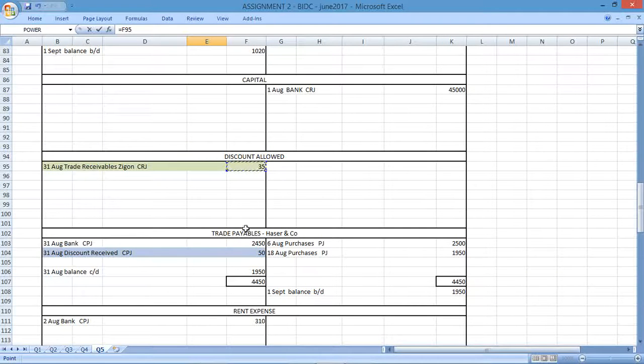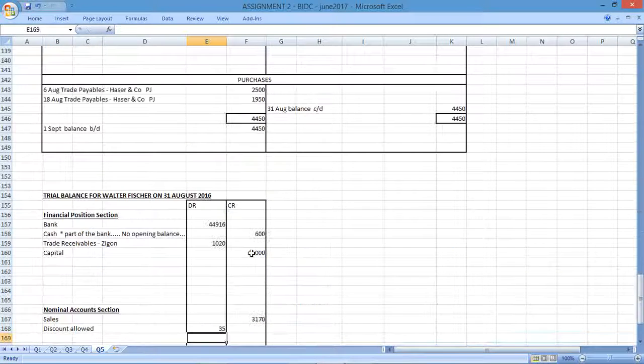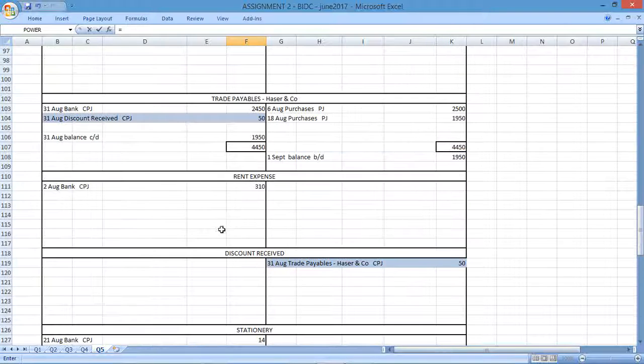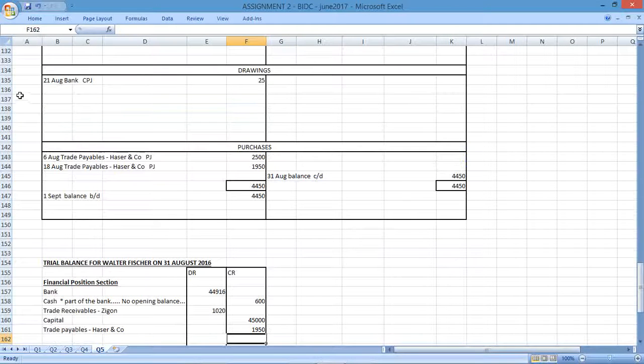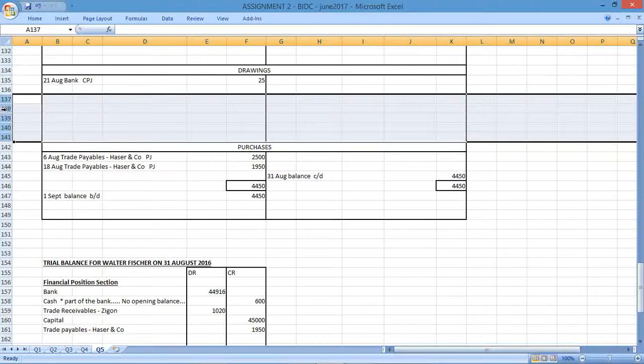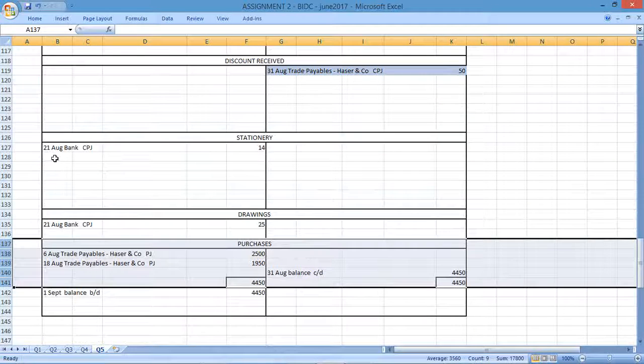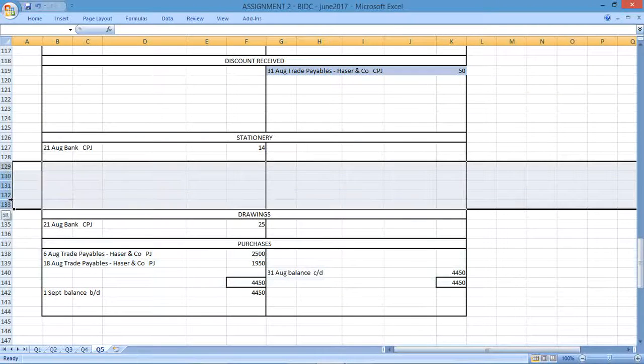There's the balance. Then trade payables, Hayes & Co. And record the amount. Where is it? There's the amount. Then rent expense. Okay, I can actually delete some of these lines because it's not necessary. We'll probably be able to see more of this.